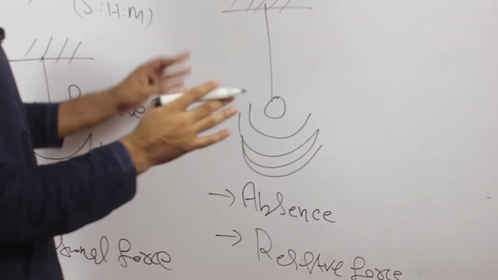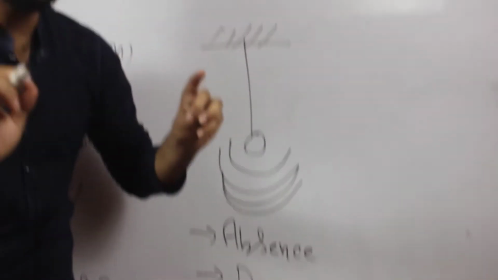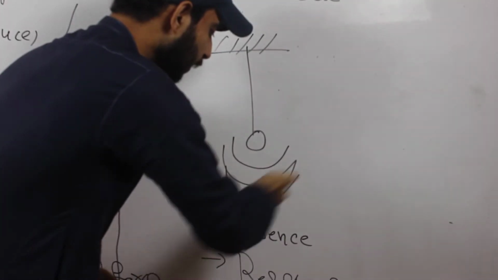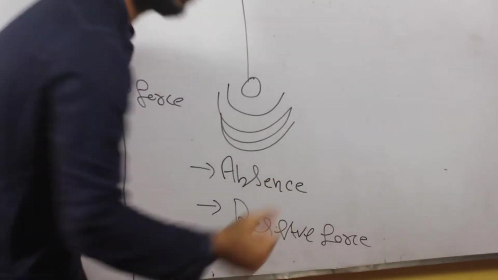Again, student, first of all we discuss the ideal case. In the ideal case, the oscillation of a system is in the absence of a resistive force.